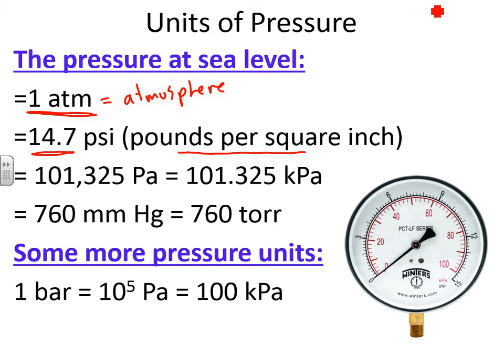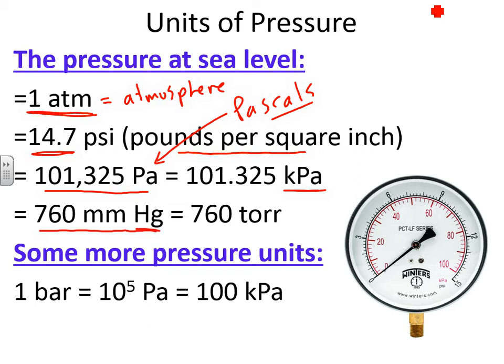This also equals 101,325 Pa. Now Pa is a unit used by physicists. In physics, this lines up really nicely with forces and so forth that you're studying. And this is called pascals, named after a famous mathematician and physicist, Blaise Pascal of yesteryear. And obviously you can convert this to kilopascals, just like anything else, but usually kilopascals is used. And then we have this strange unit, 760 mmHg, which refers to millimeters of the element mercury, also referred to as torrs or torricelli. And as you'll see, this is also named after a scientist,